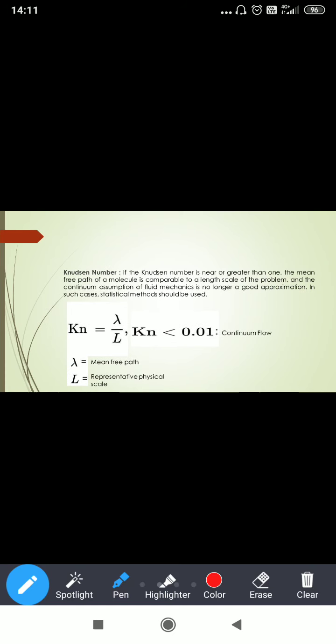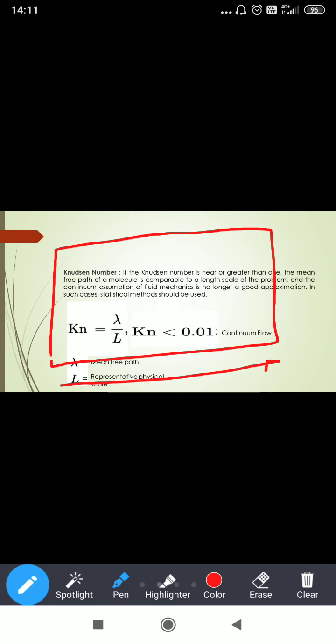Okay. I am taking one system, and the representative physical scale means the dimension of the system. I am taking L as the dimension of the system, and there are particles in this system. The mean free path is lambda. Now the question is, if lambda is less than L, what happens? And if lambda is greater than L, what happens? These are the two questions you must analyze.